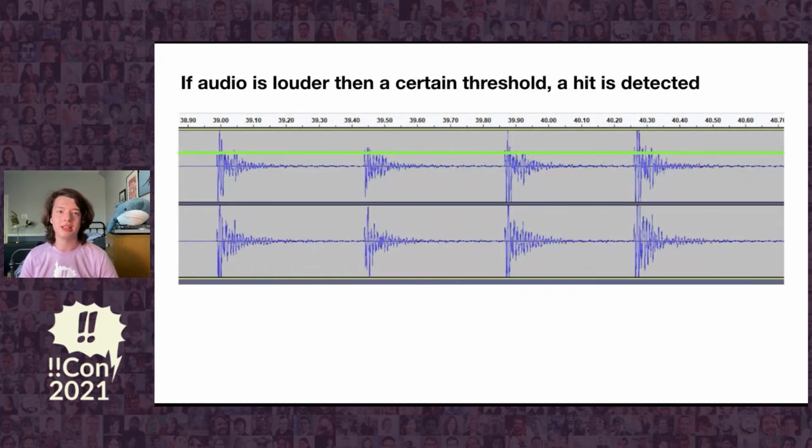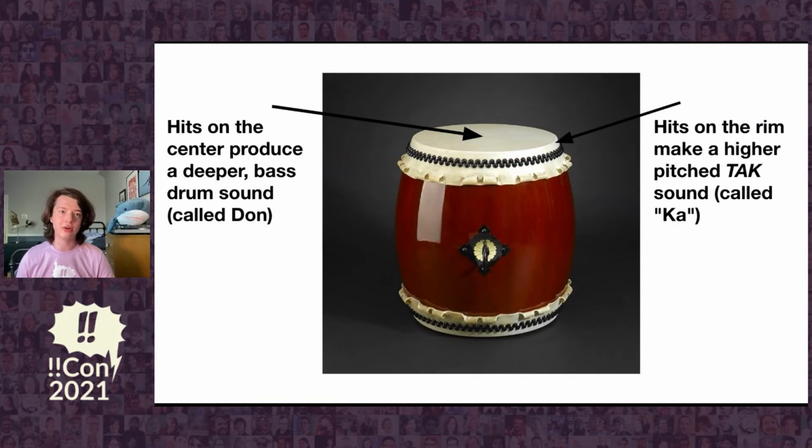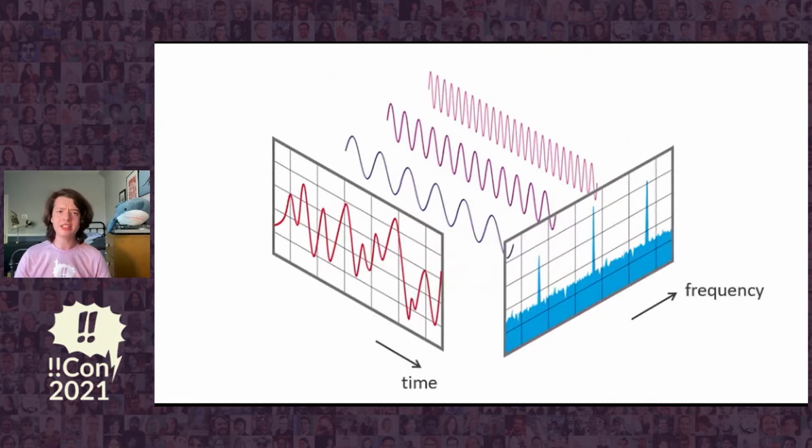So for our application, if we needed to detect just any kind of loud bang, we could use simple peak detection like shown here. However, Tycho uses both hits on the center of the drum, making a low bass sound, and on the rim of the drum, making a higher pitched tack sound. So we need to be able to differentiate and detect both these kinds of hits based on their pitch. To detect pitch, we need to use an FFT, which stands for a fast Fourier transform.